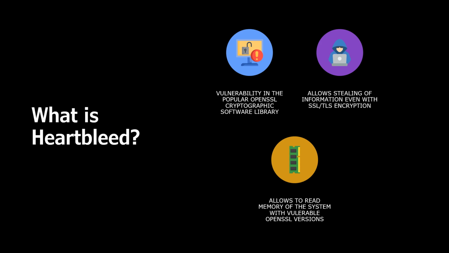So, what is Heartbleed? Heartbleed was discovered in 2014. Heartbleed is a serious vulnerability in the popular OpenSSL secure socket layer cryptographic software library.